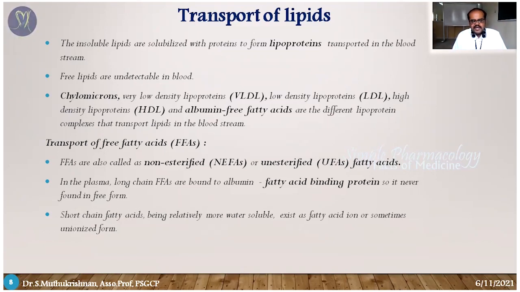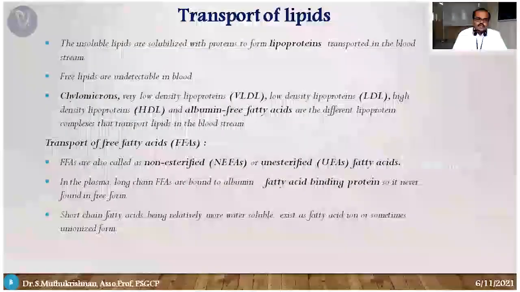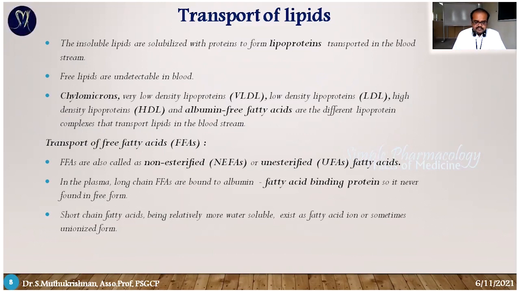This is for long chain fatty acids. If it is a short chain fatty acid, it is relatively more water soluble, so it is available as fatty acid ion, or it is also available in unionized form.